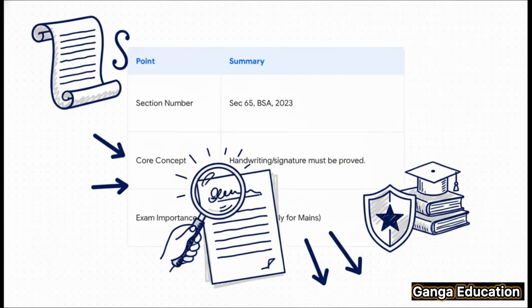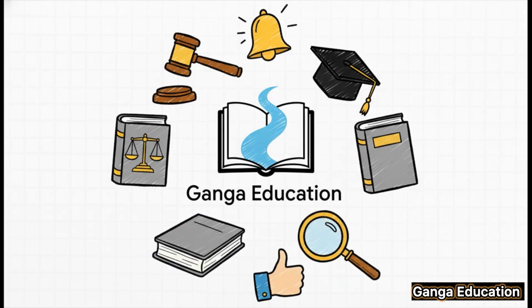So, for a quick final revision, let's lock in 3 key points. First, the section number is 65 of the BSA 2023. Second, the core concept is simple. A signature or handwriting must be proved. And third, its importance for your exams, especially for the mains paper, is very, very high. And that wraps up our detailed explanation on Section 65.